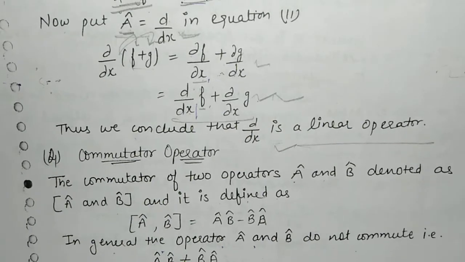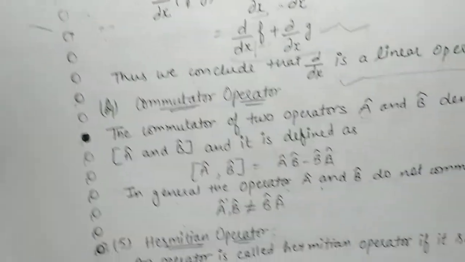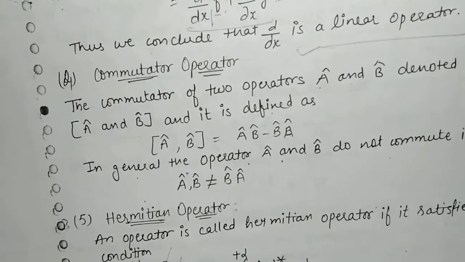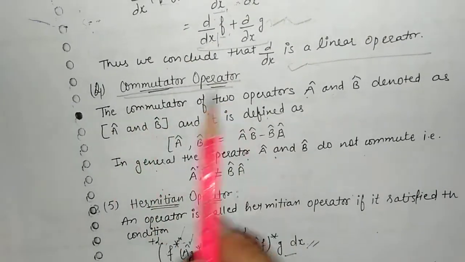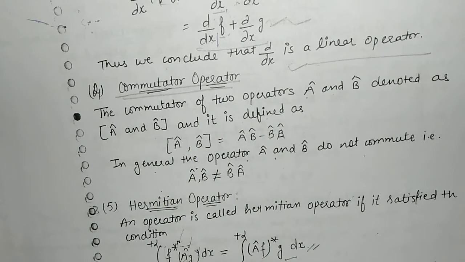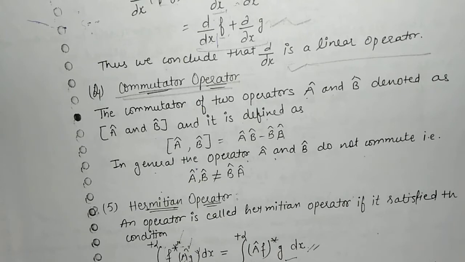So next is the commutator operator, and this operator is very important because questions on this commutator operator are always asked in the examination. The commutator operator is the operator that also satisfies this condition.